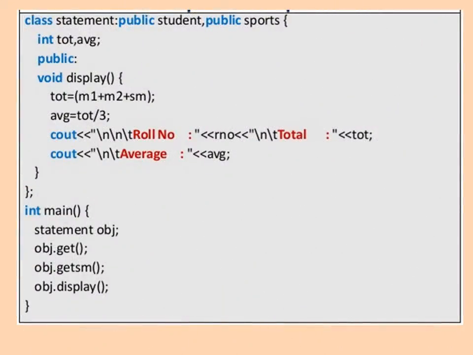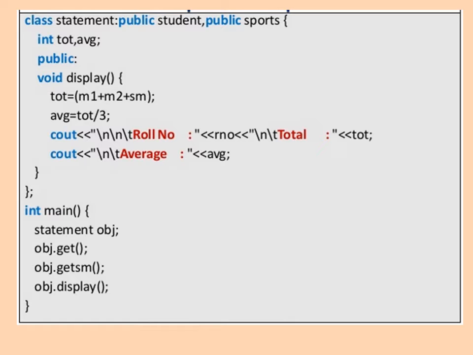Now class statement colon public student comma public sports. In this statement, class is the keyword, statement is the name of the derived class, and this derived class is derived from more than one base class, that is public student comma public sports. These are the two base classes, which we are writing under the public visibility mode and by using the comma separation operator. Then we are going to define the statement class. In the statement class, we declare two variables of integer type, int tot comma int avj. Then under the public section, we define one function, that is void display.